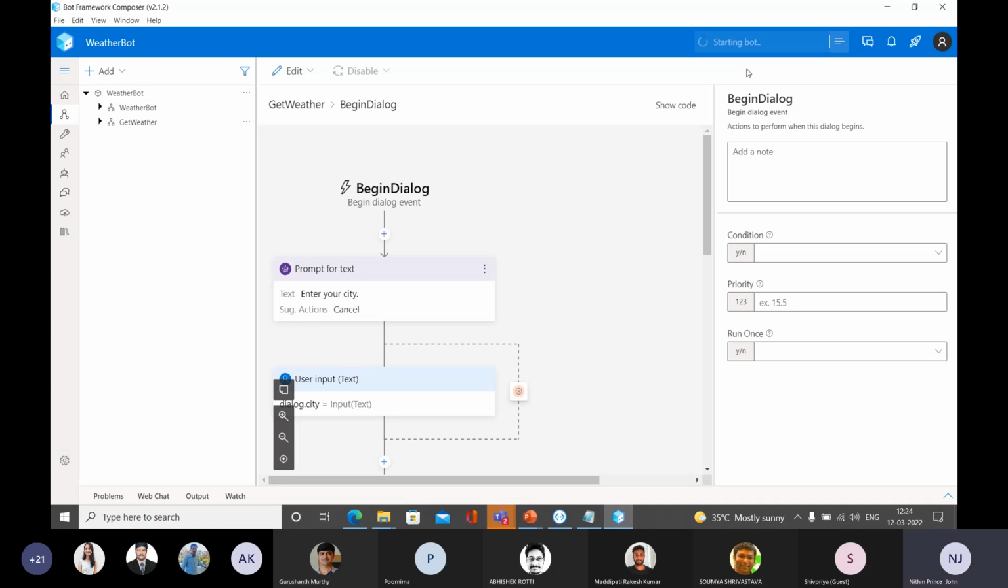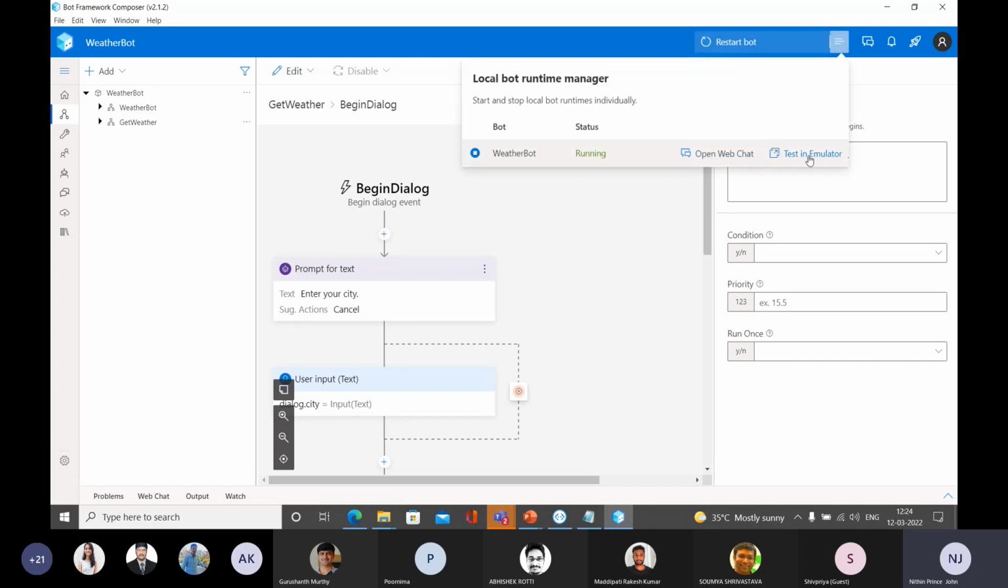And here you will see two options. What are the options? Open in web chat and test in emulator. Earlier we opened that in web chat, right? So let me select this test in emulator. Let me click this test in emulator.